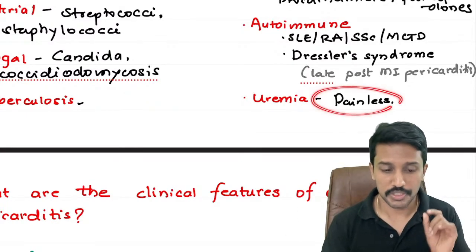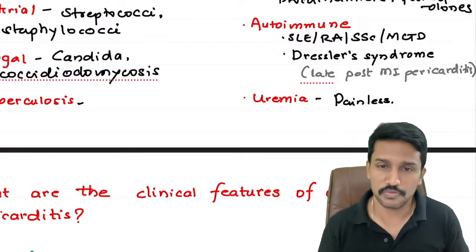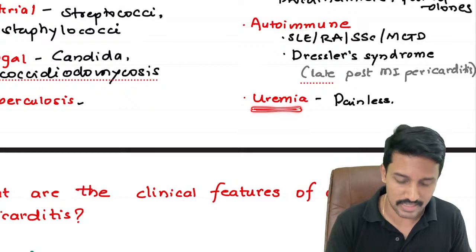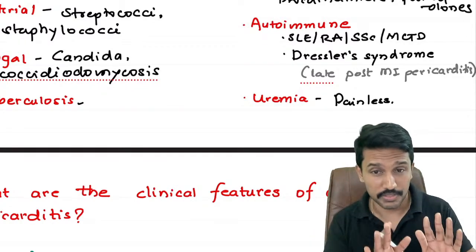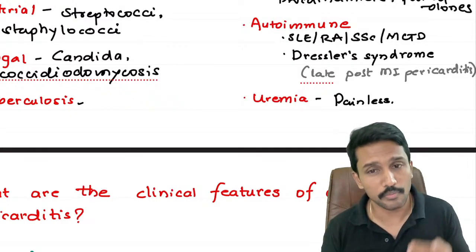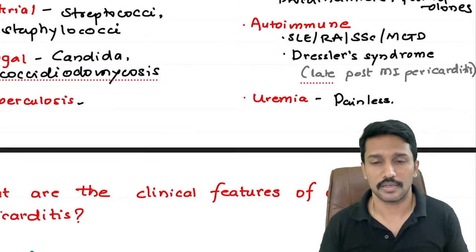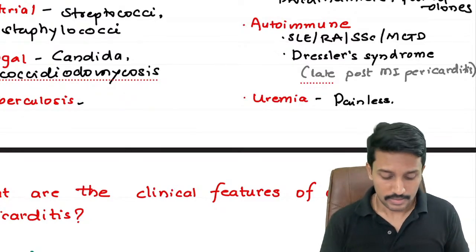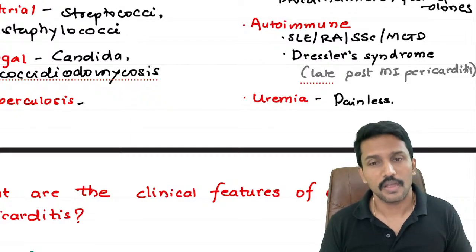So please remember, these patients are going to have painless pericarditis, and that is why a high index of suspicion is very, very important. So if you have a patient with CKD, you know that their urea level is high, you should always keep in mind that this patient may go on to develop uremic pericarditis, and I should be closely monitoring the patient. And if at all the patient develops uremic pericarditis, how can I treat it? Is there any way I can reduce the blood urea levels other than dialysis?